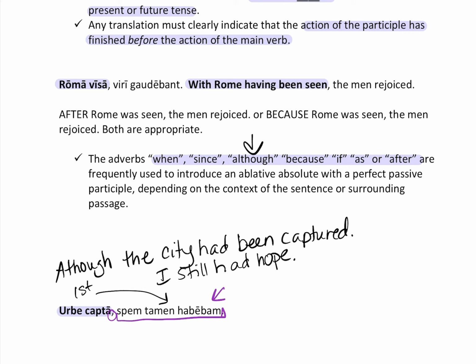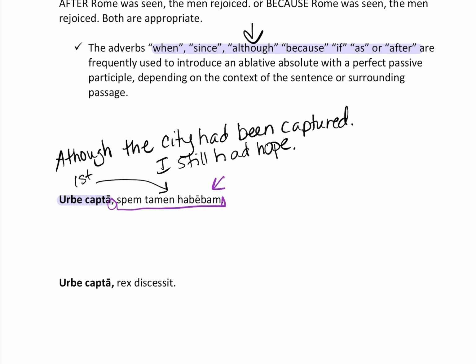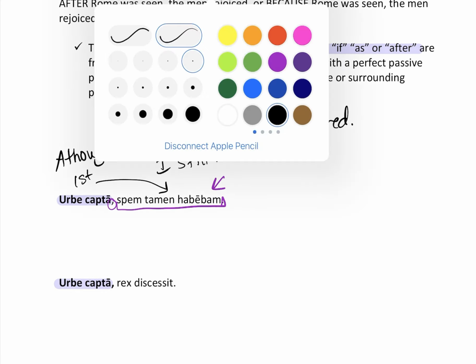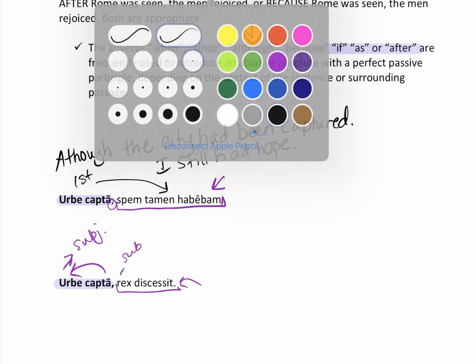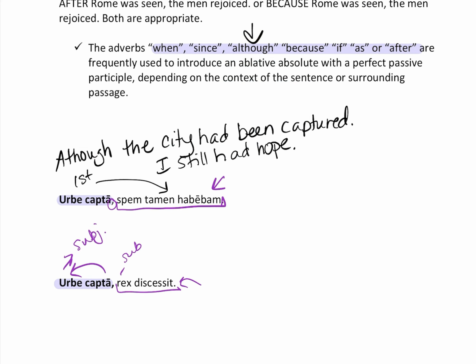Okay. Last one. Urbe capta rex discessit. So let's take a look at that translation. We see both of these in ablative. That's a clue. We see that this verb right here is in the indicative, discessit, so we know that that's the main part. Rex is the subject here, different than city, which is the subject here, so that follows our rules. Capta, remember? Captured, we got that from the last one. Which kind of city? The captured one, right?